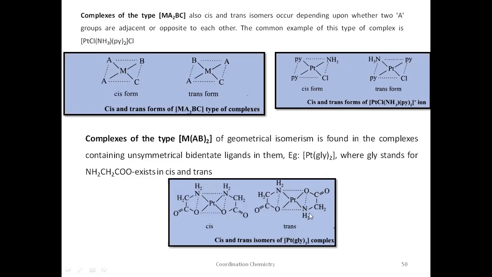If you see this, N and N are opposite, and O and O are in opposite directions. Same atoms, same ligands are in opposite directions. Therefore, this is a trans ligand. Okay, this is one example.